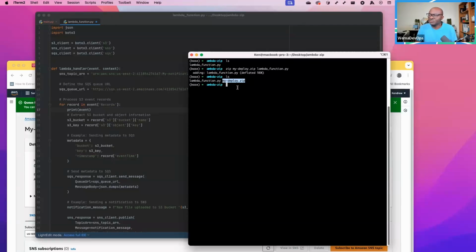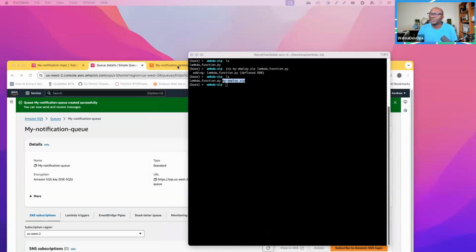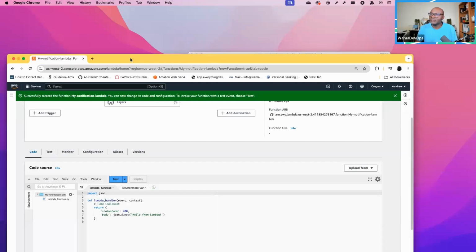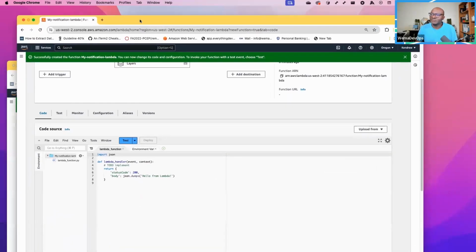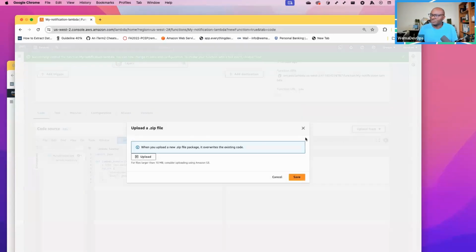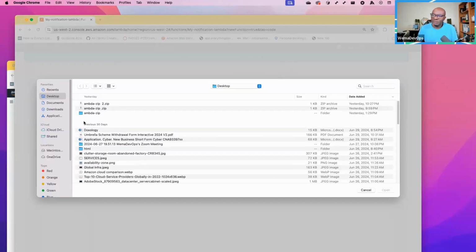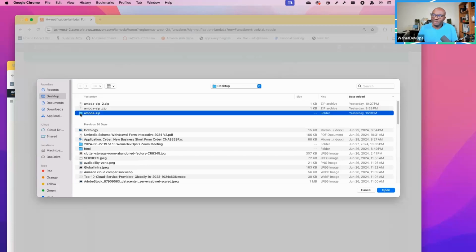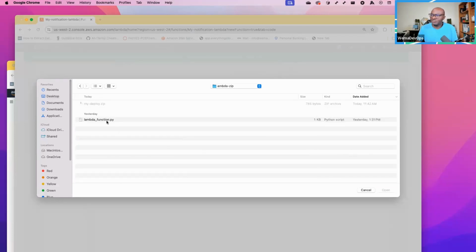So now I need to go and upload that zip file to my Lambda function. So I'll move this out of the way, and now I will go to my Lambda right here, because this is the basic code that we have. So we'll go to upload from zip, then upload. Then I will go to my desktop, and I have a directory that has that particular Lambda.